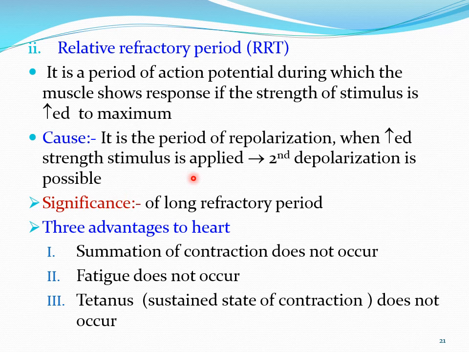It comes in between, but after the first depolarization. So simply we can say that after the end of depolarization, during repolarization, if we apply the second stimulus, then second depolarization is possible. So this is called the long refractory period.